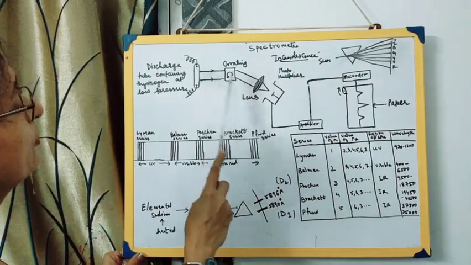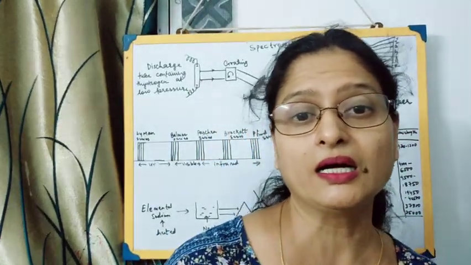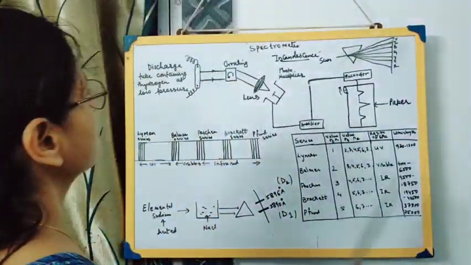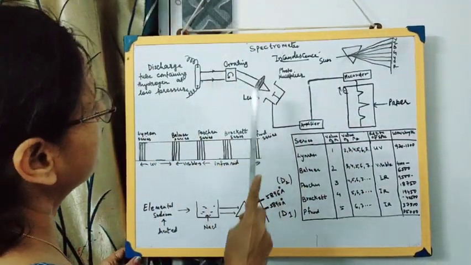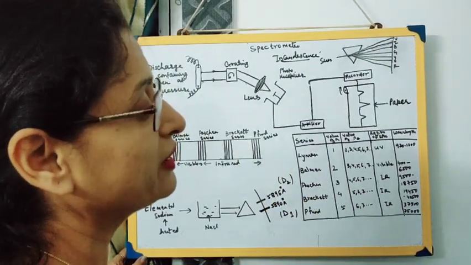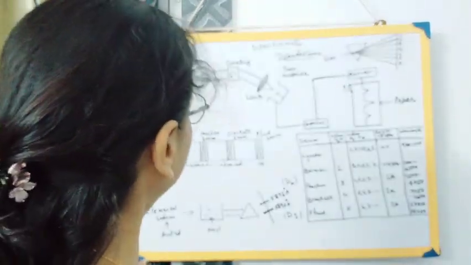Whenever we want to study the spectrum, we use an instrument that is a spectrometer or the spectrograph. Here this is a schematic diagram of a spectrometer. I have already drawn all these diagrams so that when I am explaining, I am not taking much time to draw. Otherwise the video will be very lengthy.